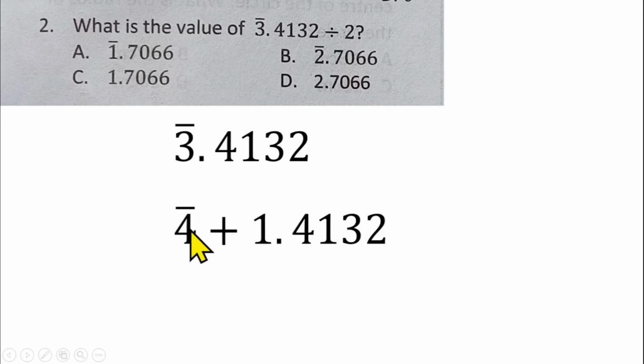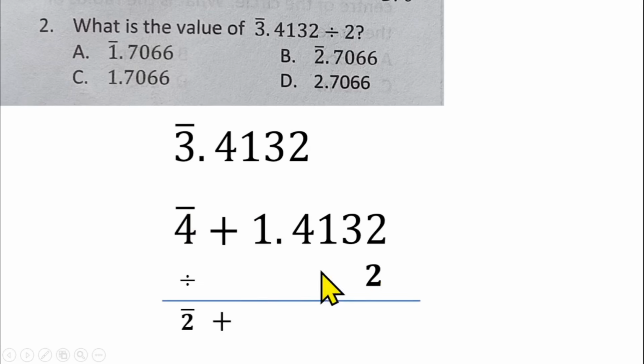So we'll be having bar 4 plus 1.4132. This bar 4 plus 1 is replacing bar 3, because 2 can divide bar 4 straight away without any remainder, and minus 4 plus 1 will give us minus 3 back. So from here, you can now divide by 2. 2 can go in bar 4, so 2 in bar 4 will give us bar 2.